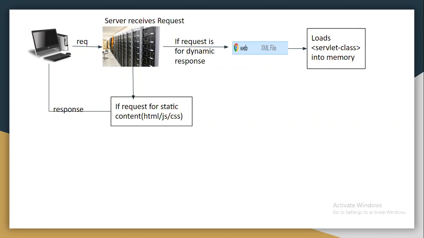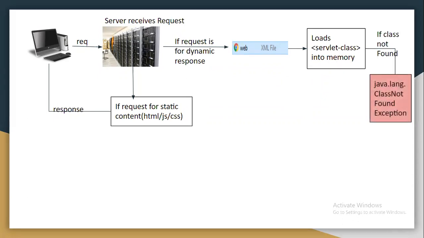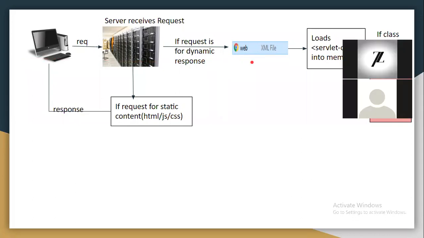Okay, for example, if the class file is not available in the class path, then what will happen? You will get a ClassNotFoundException. In case that particular servlet class file is not available in the class path, then you will get a ClassNotFoundException. We will do this mistake and we will see that ClassNotFoundException. So this is the first exception, right? Already a 404 error is thrown: if the web.xml mapping is not found, then a 404 would have been thrown.